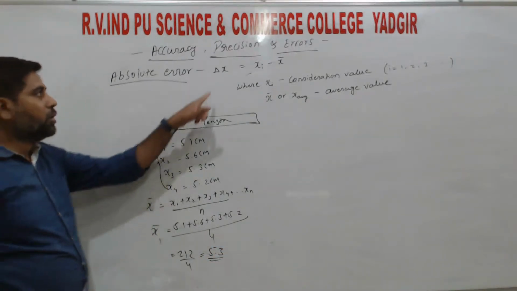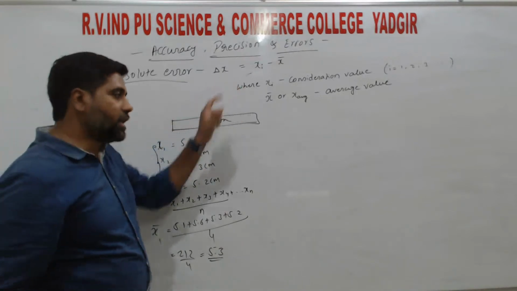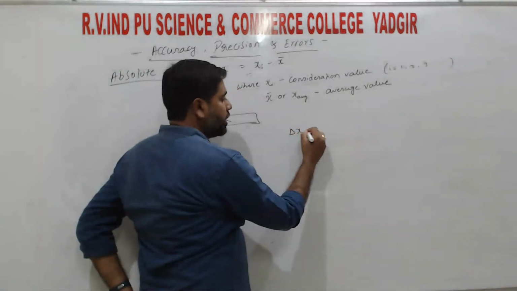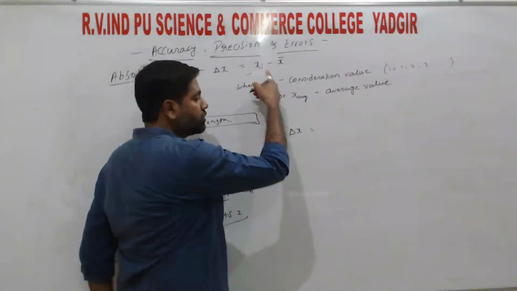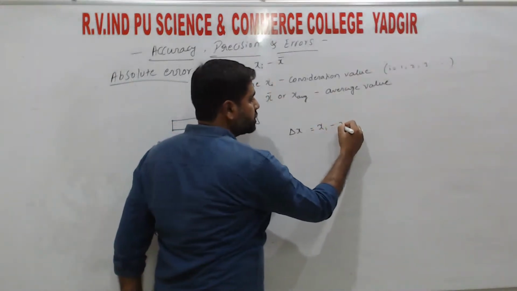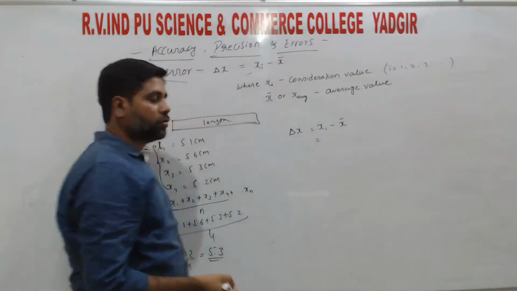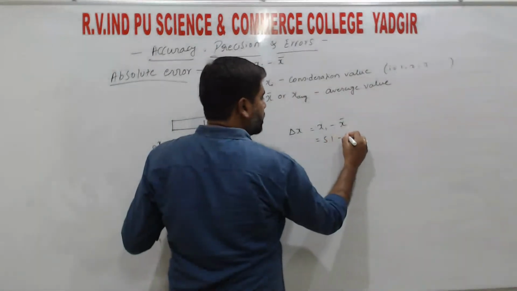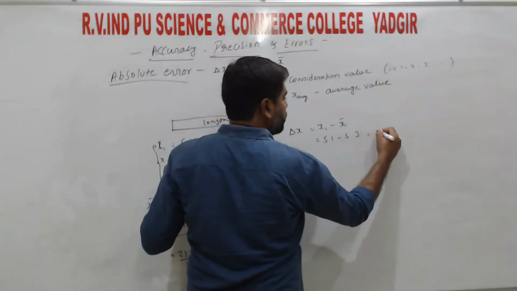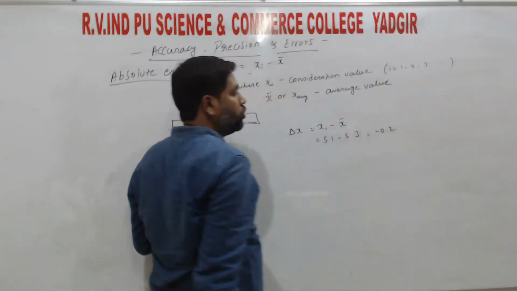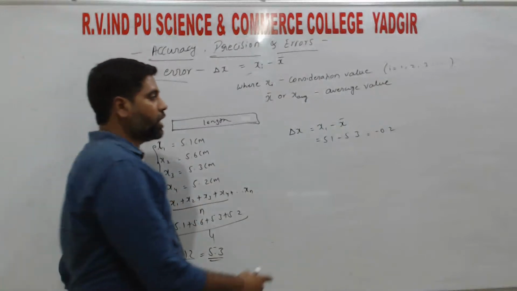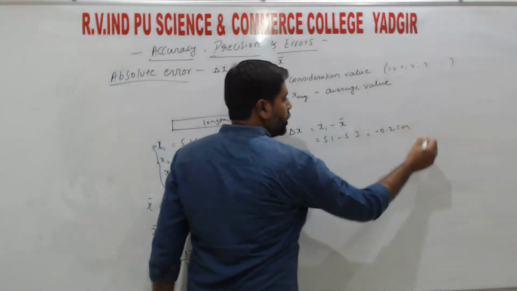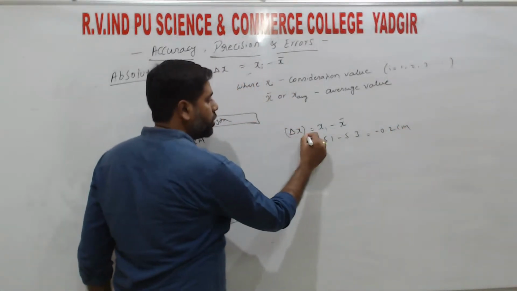So now the absolute error for the first case, right? Delta x is equals to x1 minus x bar. So x1 is how much? 5.1 minus 5.3 is equals to minus 0.2. So we are getting the absolute error minus 0.2 centimeter for the first one.